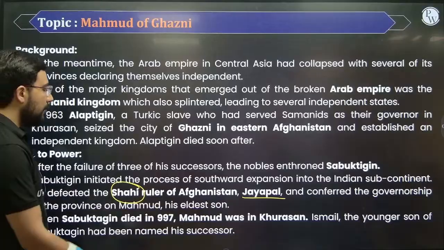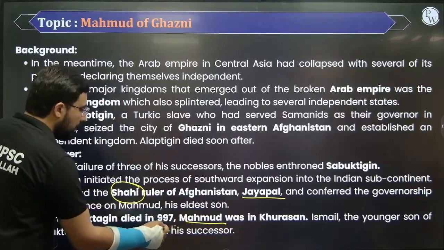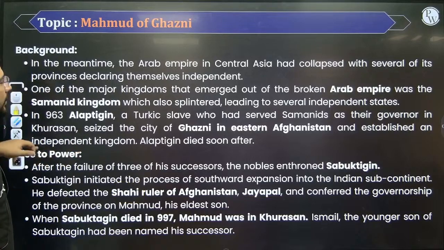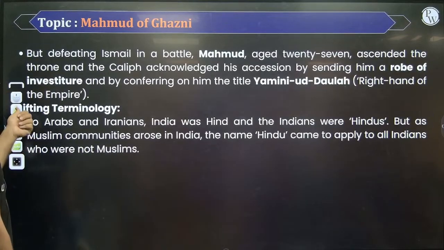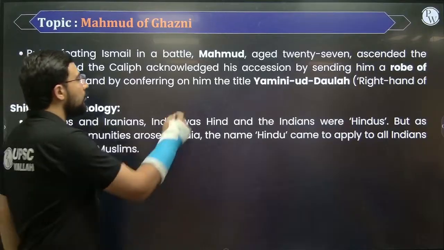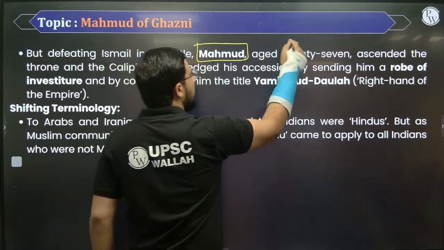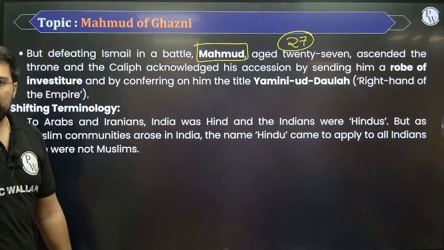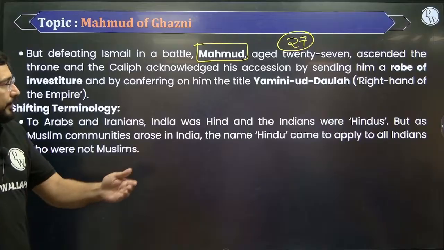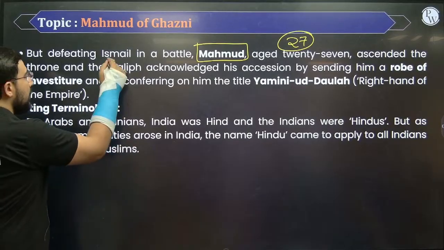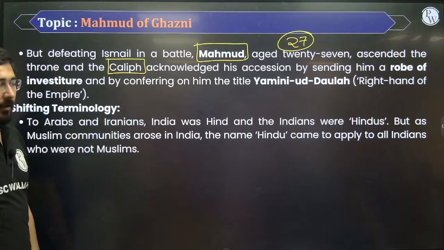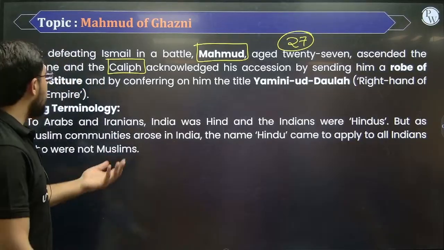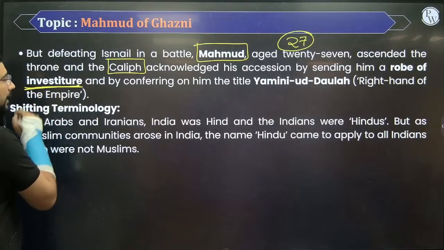So सबसे पहले महमूद, once he came to power around 997, in fact he defeated his younger brother who was trying to become the king. His name was Ismail. उनको defeat किया गया. Mahmud came to power, and he was hardly 27 years old. After he came to power, he also tried to get investiture from the Caliph. Investiture means एक तरीके से recognition मिल जाएगा. क्या बोलते हैं इसको? Investiture.